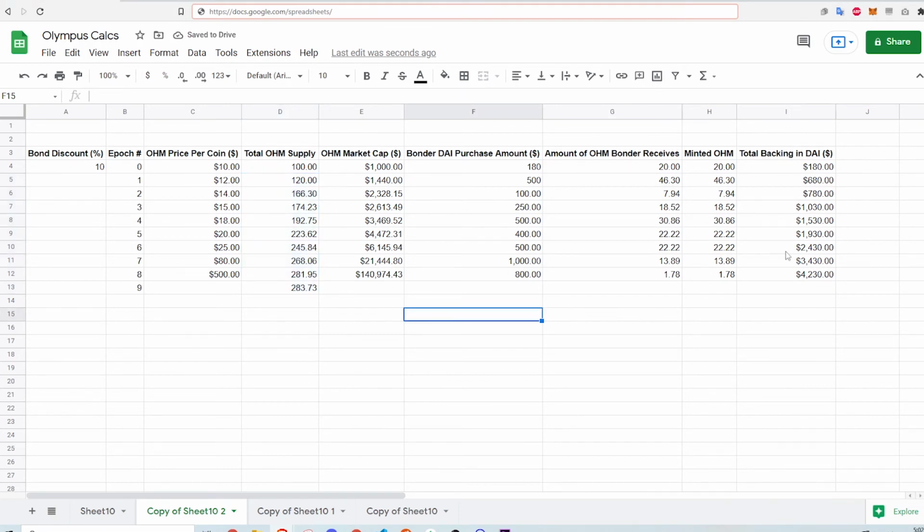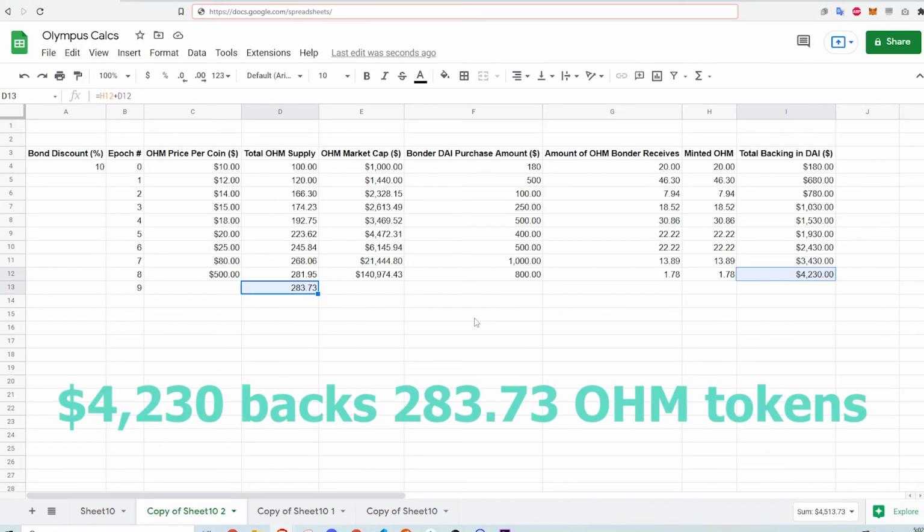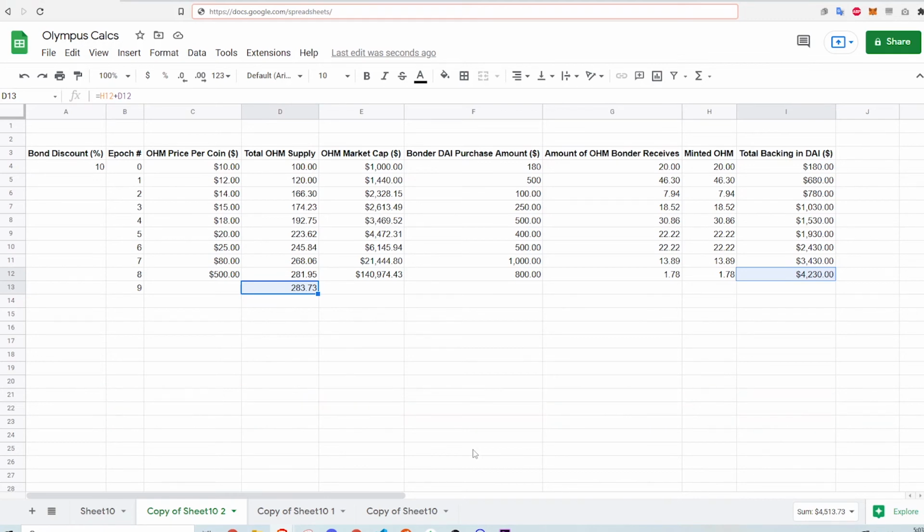Although this is a simplified example, you can see that the total backing increases as this happens. The dollar value of the treasury assets outpaces the total supply of ohm as the price of ohm gets higher and higher. This is how the exponential growth of staking ohms can be backed, which brings us to staking.